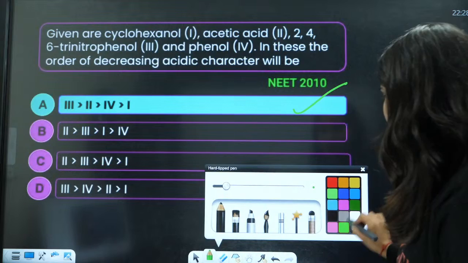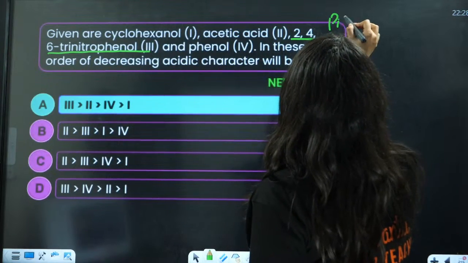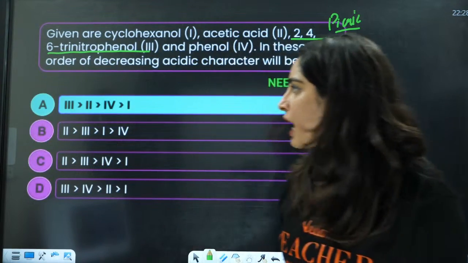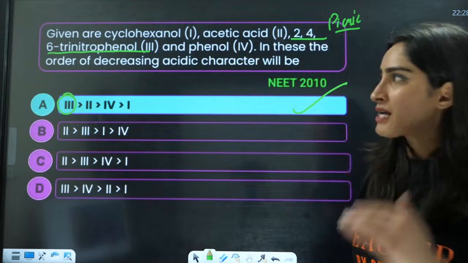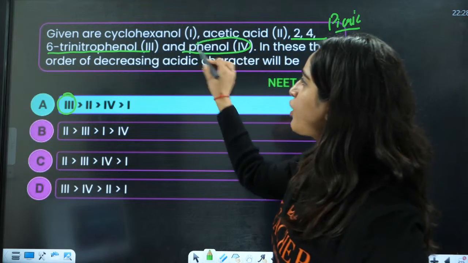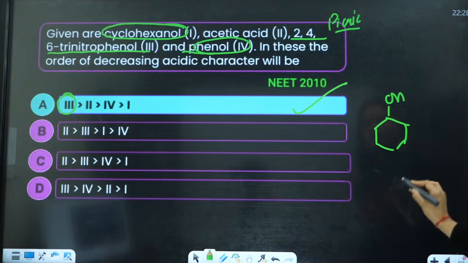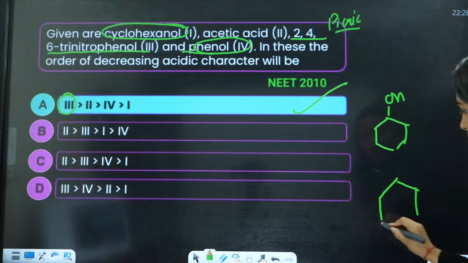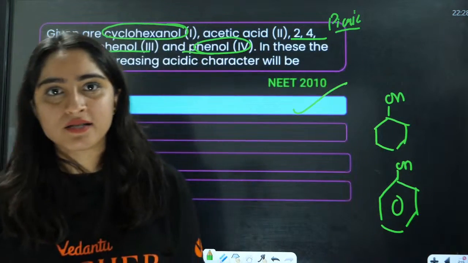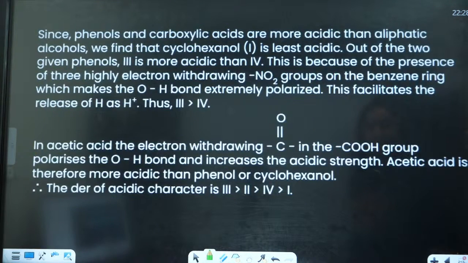What is the reason now? Because as you know, this picric acid is an even stronger acid than carboxylic acid. So that will be number one. Third will be the most acidic. Then you have acetic acid, that means carboxylic acid. Now out of phenol and cyclohexanol, this is cyclohexanol. There is no resonance here. And here you have resonance of this phenoxide ion. So that is why phenol is more stabilized. So phenol and then cyclohexanol. Right, so A is the correct answer.